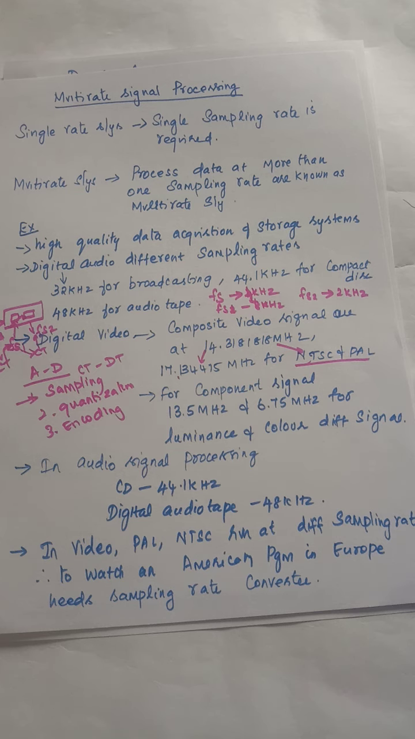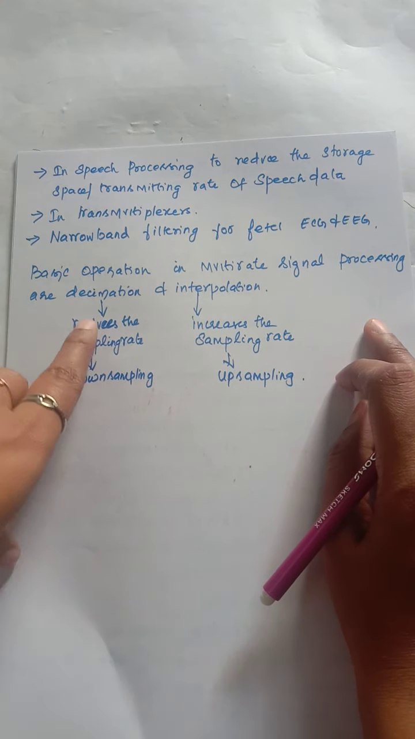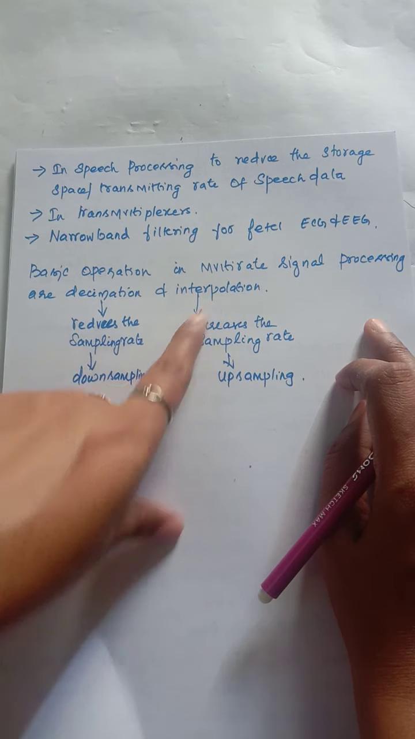So in order to shoot that, we may not be able to buy that company's or that country's product. So what we will do is we will have a sampling rate converter, so that it will suit different components depending upon the requirements. So the basic operations in multi-rate signal processing are decimation and interpolation.